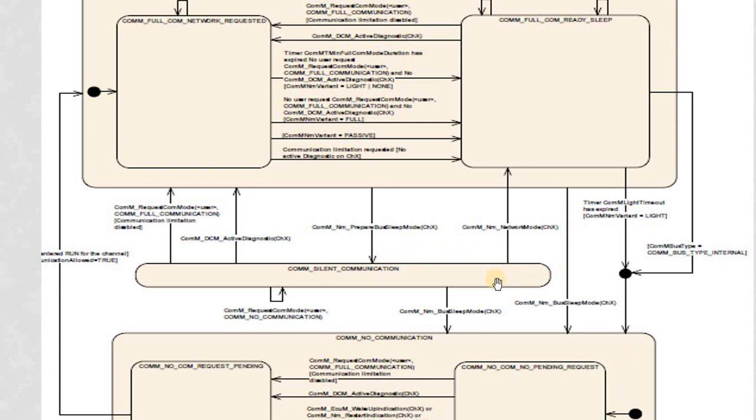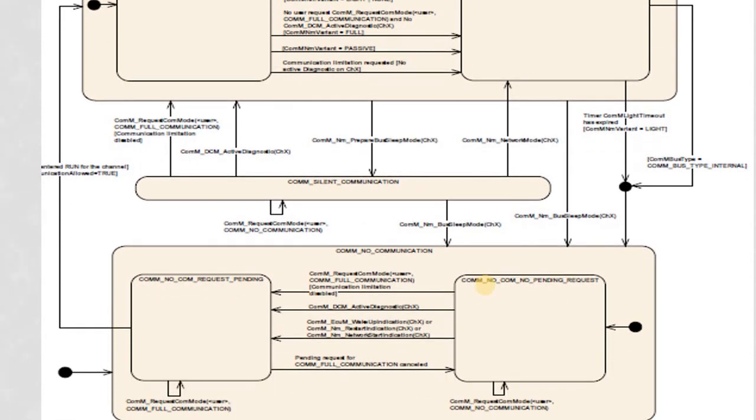Whenever you are in silent com, if there is a network request, then NM calls COMM NM network mode, by which it will move from silent com to ready sleep. And if there is any active request or full com request from any of the users, then from silent com it will move to full com. This is about the state machine of COMM.